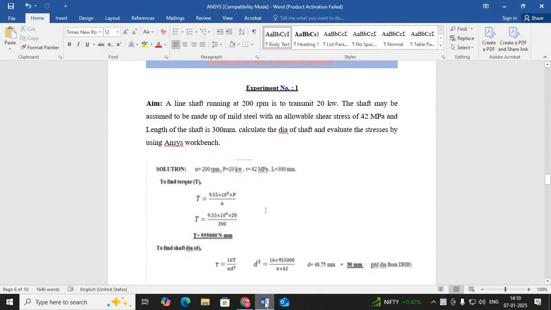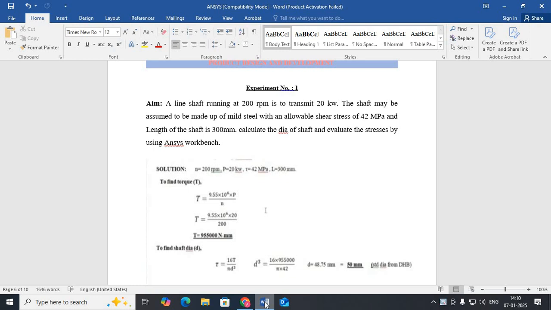So here I take one simple problem. Now I read the problem. A line shaft running at 200 RPM. Here the speed is given; it should be in RPM only. It is to transmit 20 kilowatt. Here the power is given as 20 kilowatt; power should be in kilowatt only.